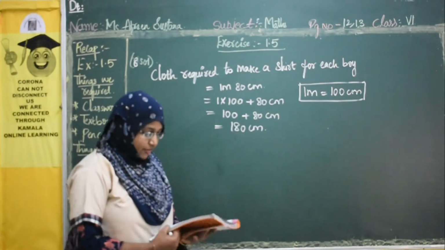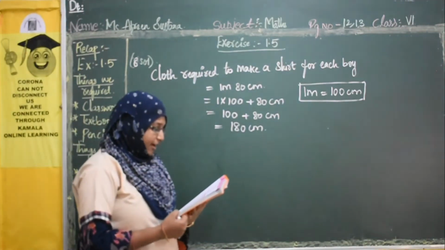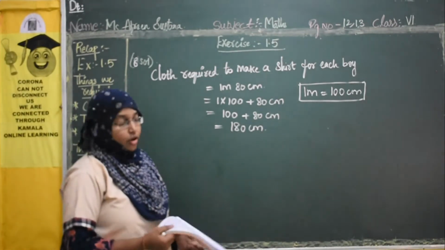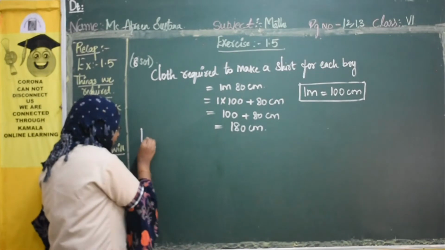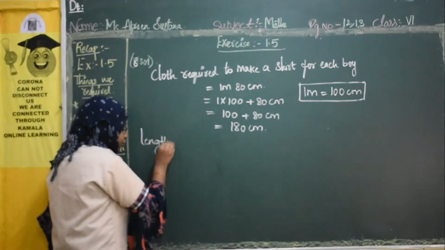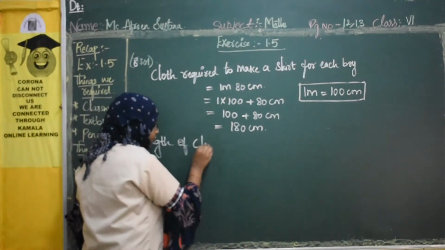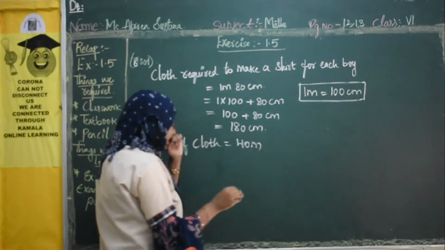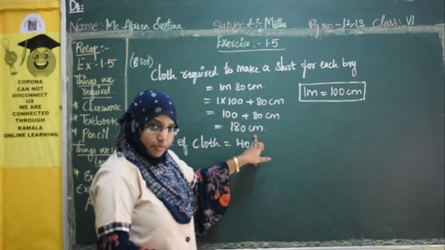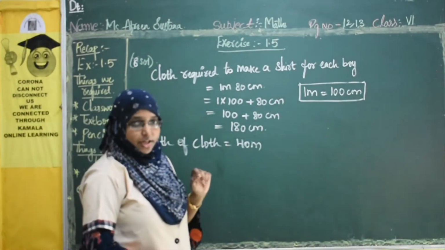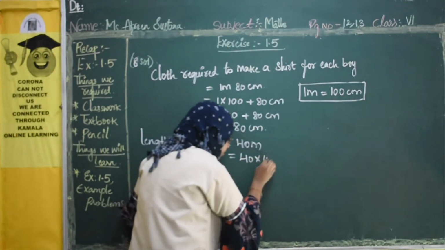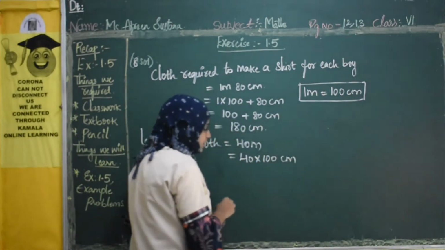Now next, see what they gave: how many shirts can the tailor stitch using 40 meter of cloth. So the given length of the cloth is how much? They gave the length of cloth is 40 meters. As we have converted the other in centimeter, we will convert this 40 meter into centimeter. So 40 into 100 centimeter.